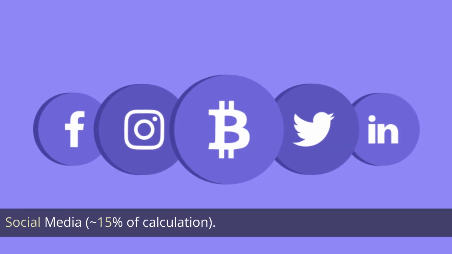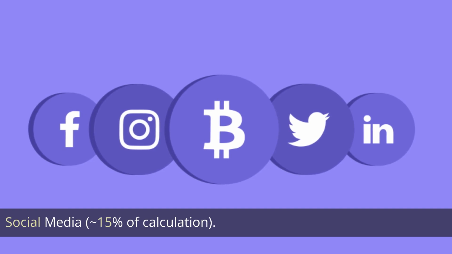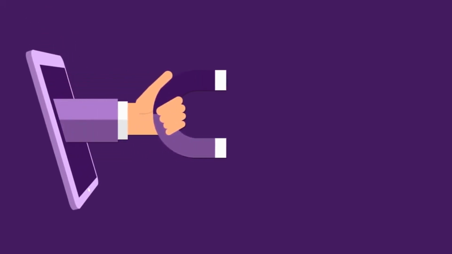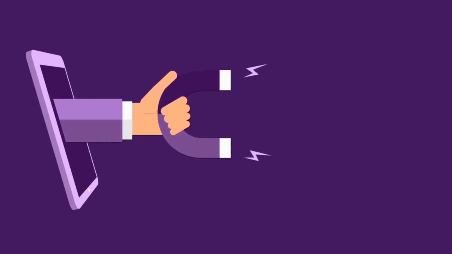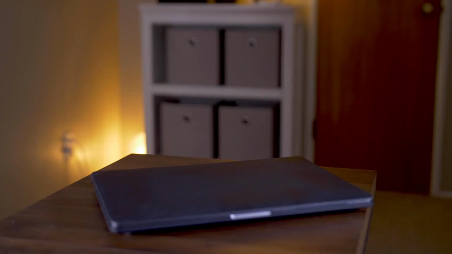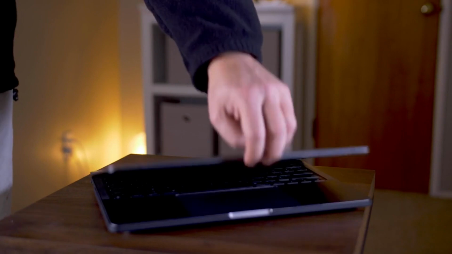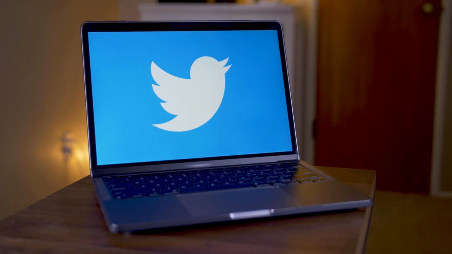Social media, 15% of the calculation. Social media and the positive or negative posts with respect to the market can offer an important indication of the market sentiment. The market sentiment is largely collected from Twitter using hashtags for each of the top cryptocurrencies traded.